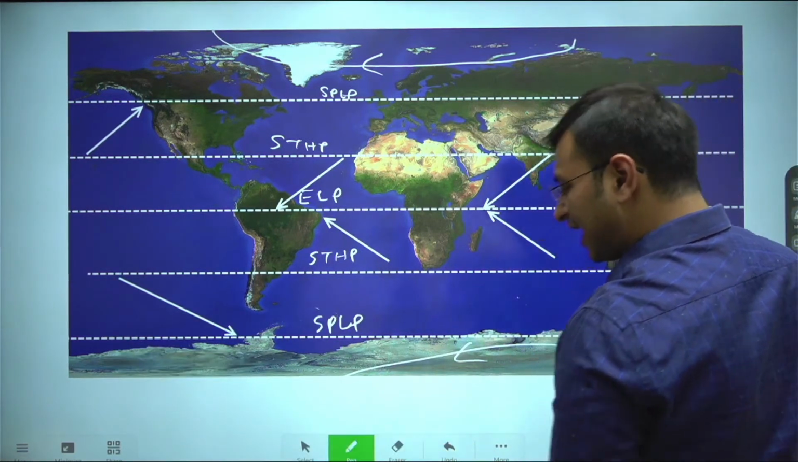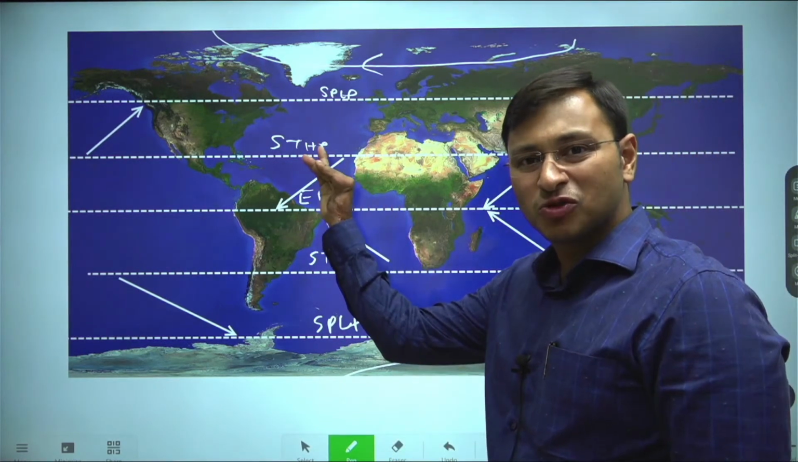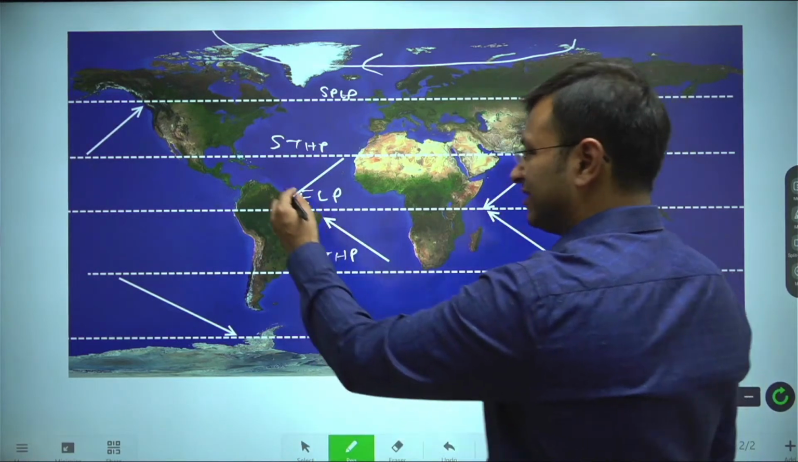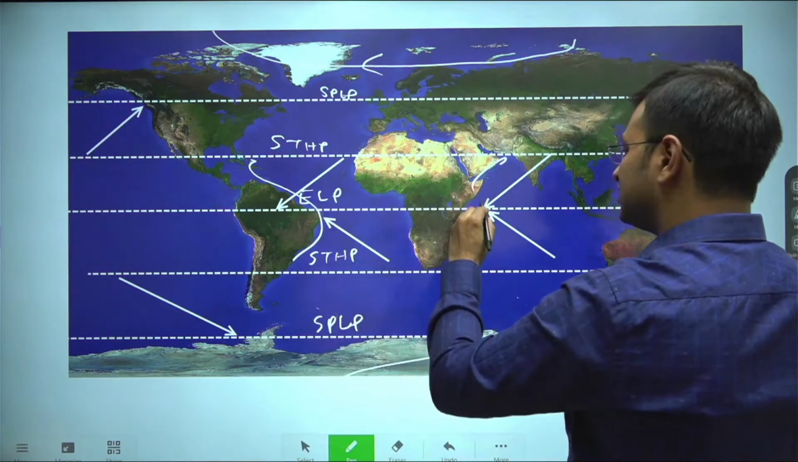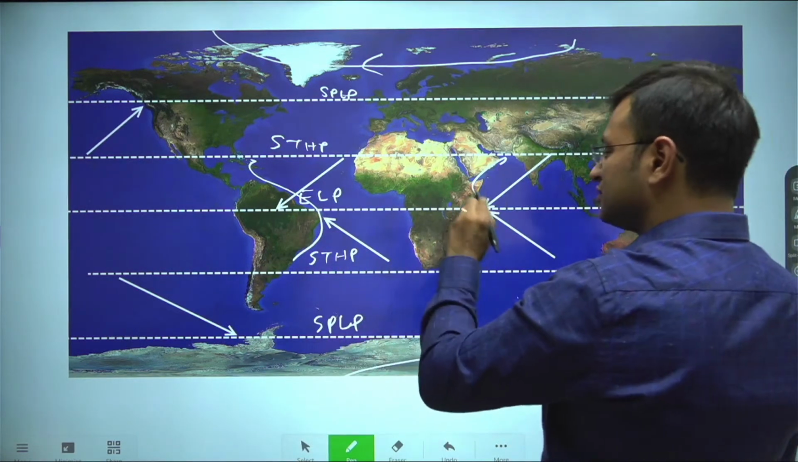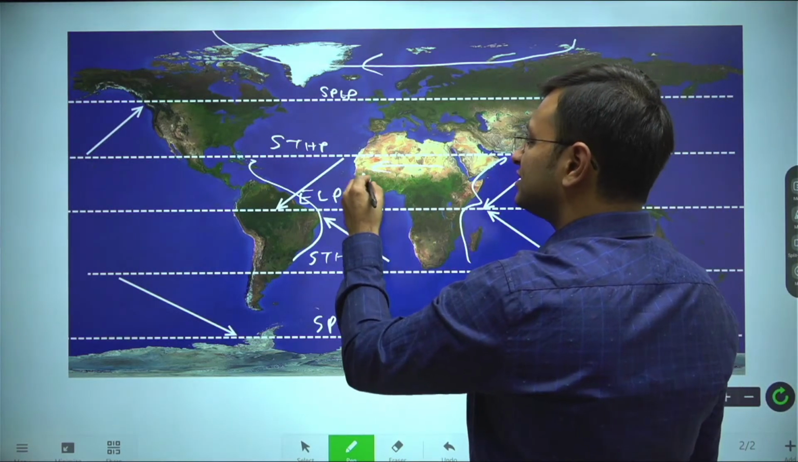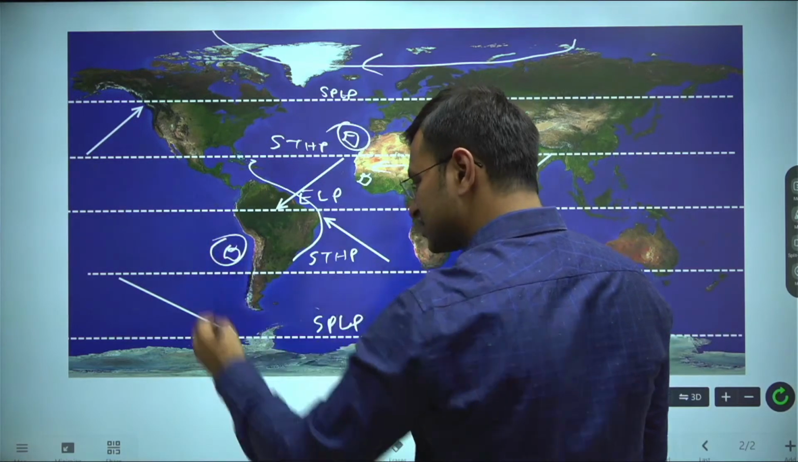So what is happening basically? The rainfall that you have between the subtropical high pressure and the subpolar low pressure, all of the rainfall is incident on the eastern coast. Because of this, the east coast is dry, whereas the west coast you have deserts. This we discussed yesterday only.